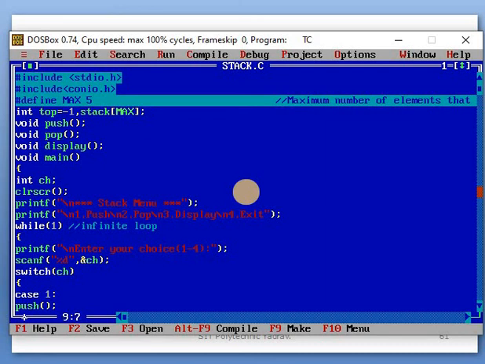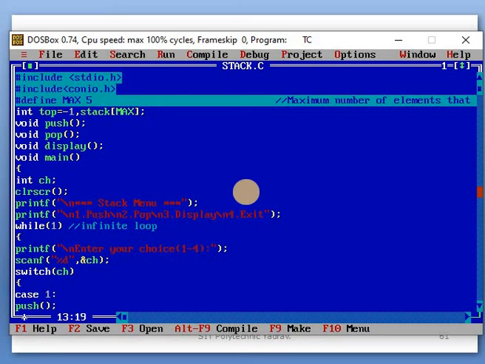After that, void main. In that, a variable ch is taken for choice purpose. Clear screen, so the window will be cleared. After that, the stack menu. This printf function we already studied. The scanf function is used for input, and the printf function is used for output. Printf has 2 uses: one is for actual output, when we want to display output, and the other is when only a message is displayed. After that, this menu will be displayed.